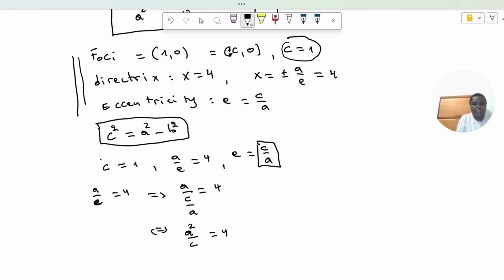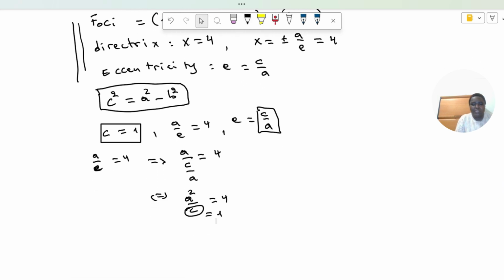Since c is equal to 1, we get that a squared is equal to 4. See? Easy. a squared is equal to 4.